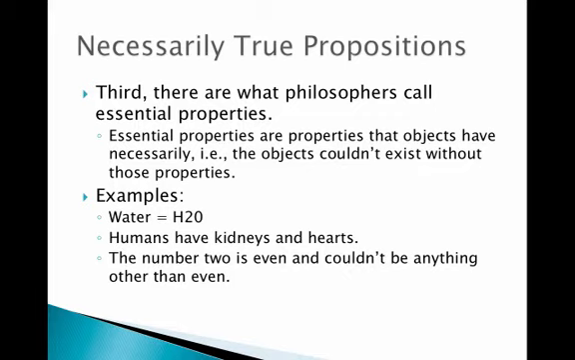Third, though, there's also what philosophers call essential properties. Now, essential properties are properties that objects have necessarily. The objects couldn't exist without those properties. For example, water is H2O. You take away a hydrogen or an oxygen atom, it's not going to be water anymore. So these are the essential properties of water. Humans have kidneys and hearts. You take away a human heart, it's probably not going to be human. It's probably going to be a corpse. The number 2 has the essential property of being even, and it couldn't be anything other than even.